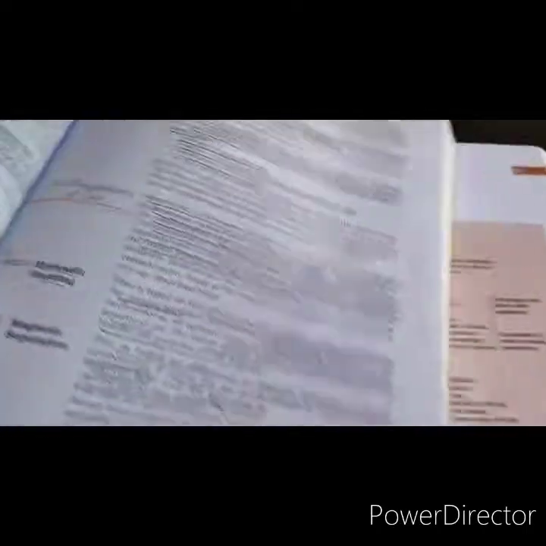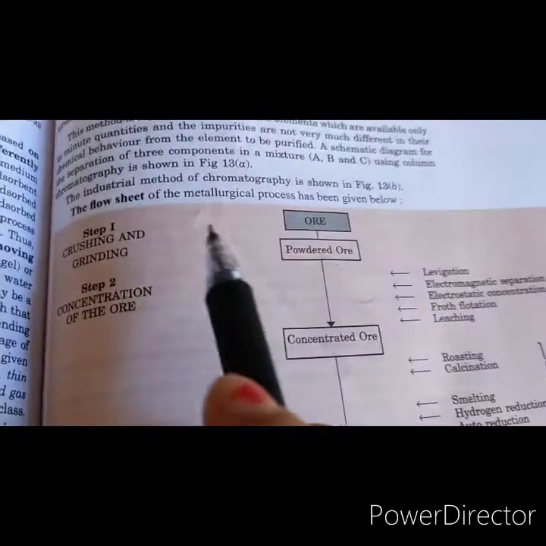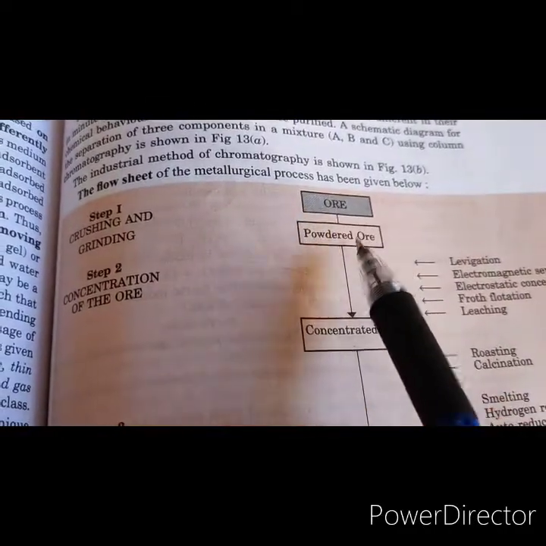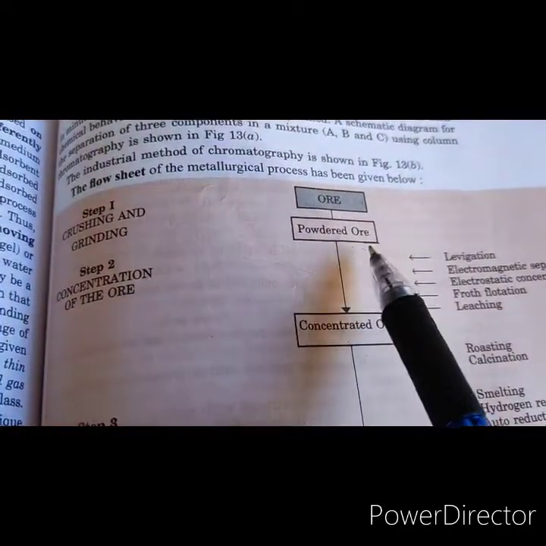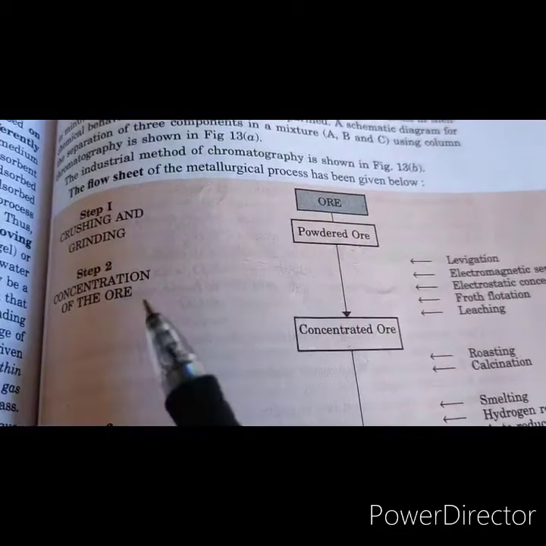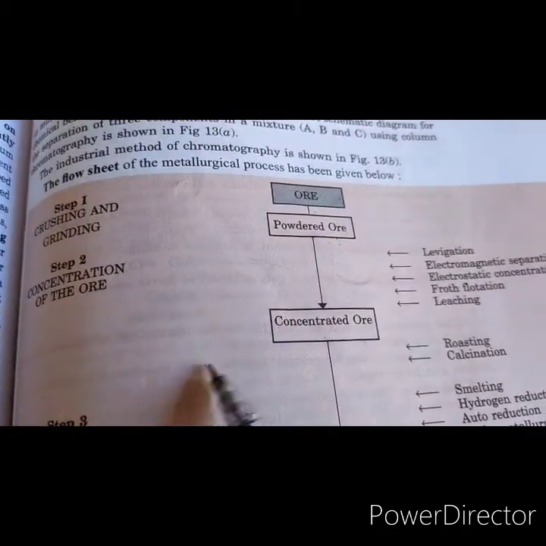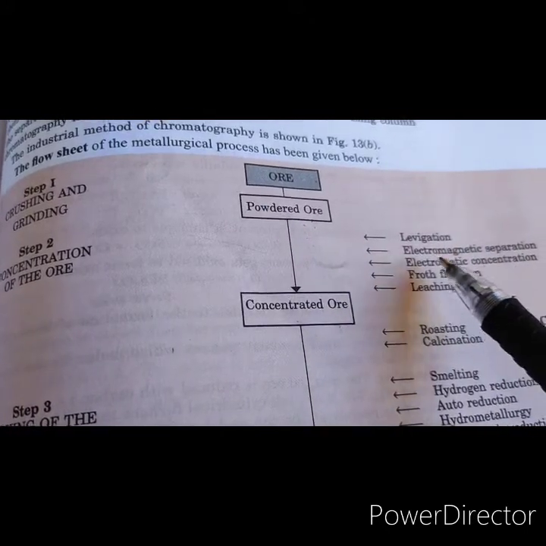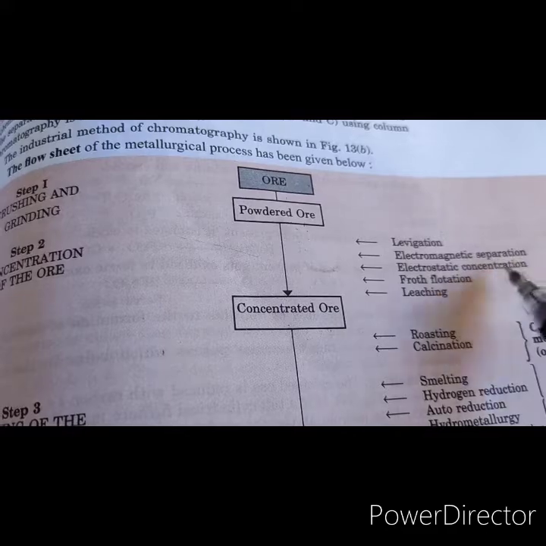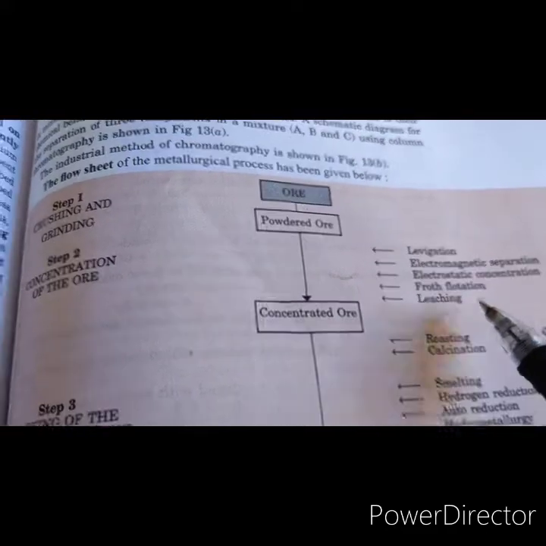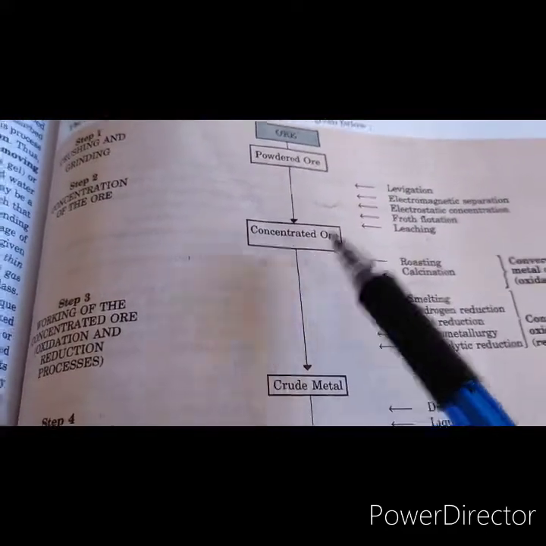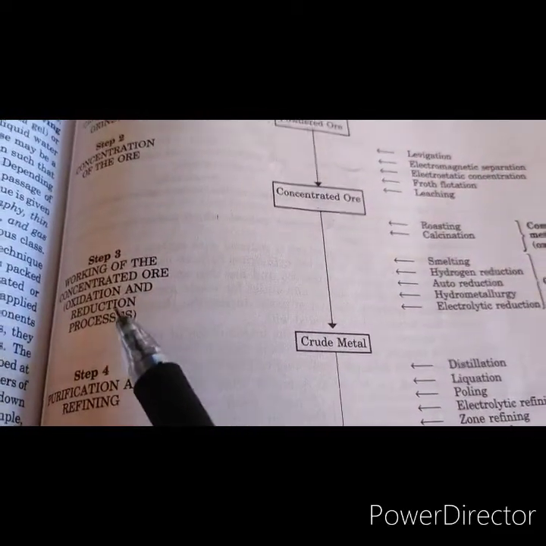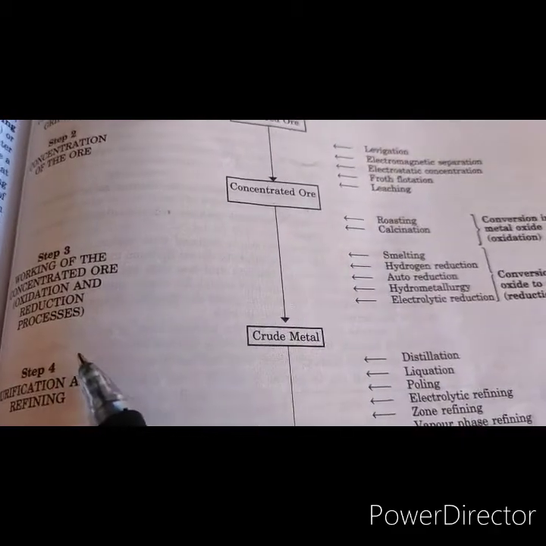Let me show you a flow sheet of the metallurgical processes. First we have the ore. The ore is subjected to crushing and grinding and we get the powdered ore. Then step number 2 is the concentration of the ore, and these are the various methods which can be employed. We'll be studying these methods: levitation, electromagnetic separation, froth flotation, leaching, and then we get the concentrated ore. The next step is the working of the concentrated ore, that is oxidation and reduction processes.